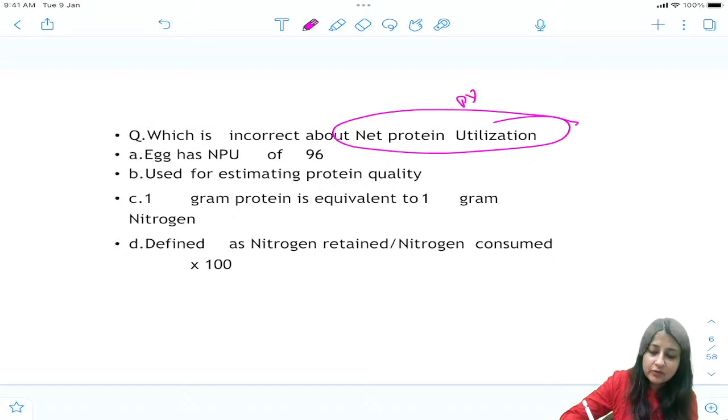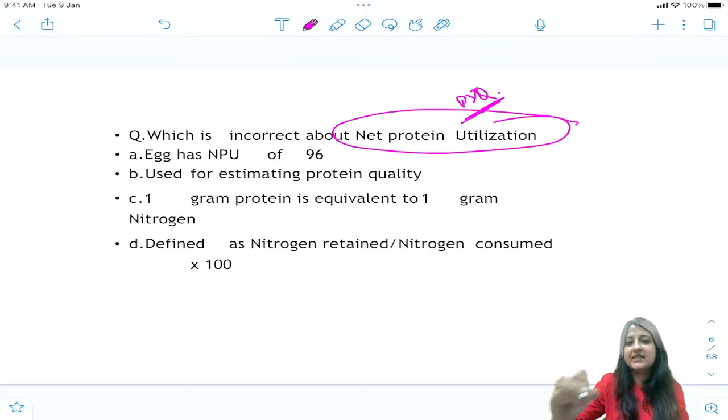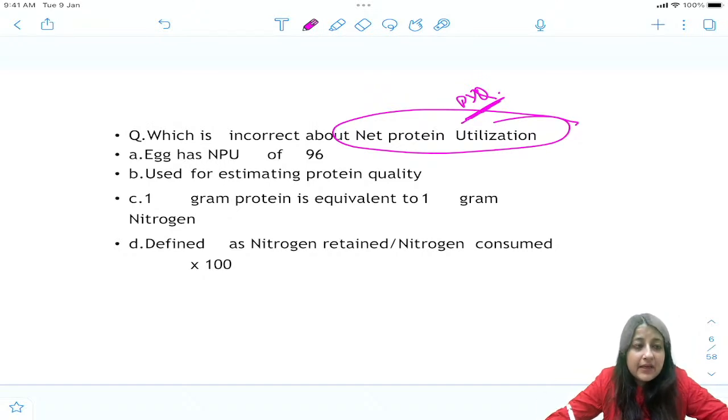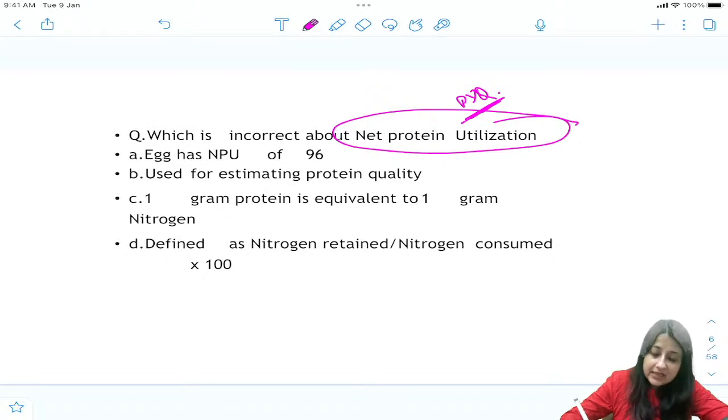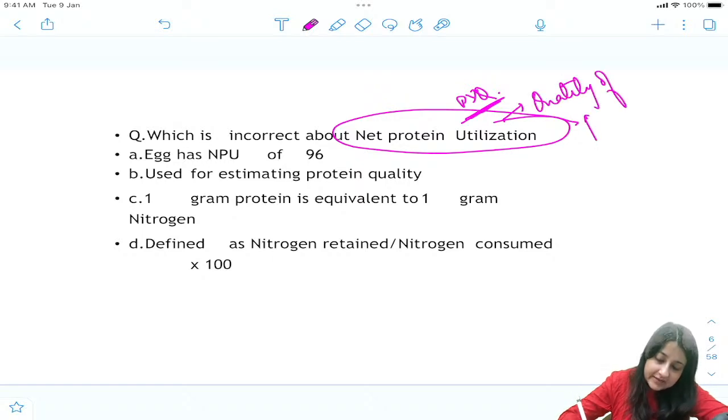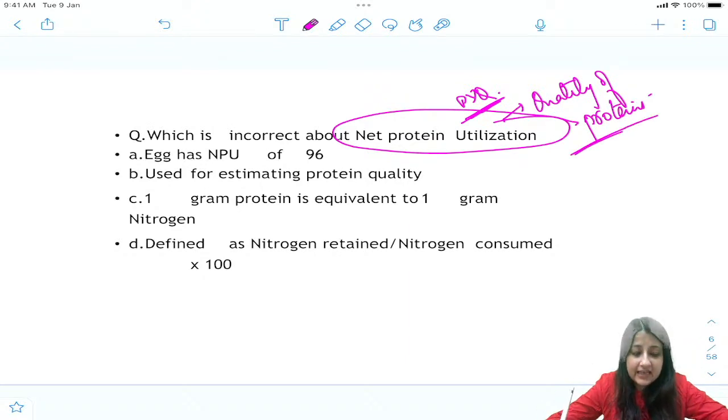This is a PYQ. It's an old PYQ, but still it can come. What is NPU, net protein utilization? So when we talk about net protein utilization, guys, this is used to evaluate the quality of proteins, right? This helps us measure quality of proteins. ठीक है? So which is incorrect? Incorrect पूछा है.